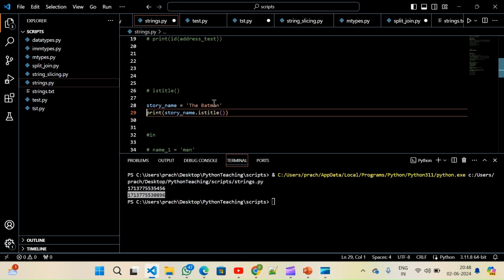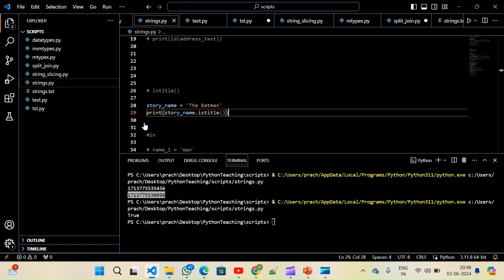Hence, it's a title. And please remember, whenever there is an is in your function name, like is it a title, what is your answer? Yes or no? That's a boolean, right? You only have two possible outcomes, yes or no. So whenever a function starts with is, it's normally a boolean. Here, since T and B are capital letters, the result is going to be True.